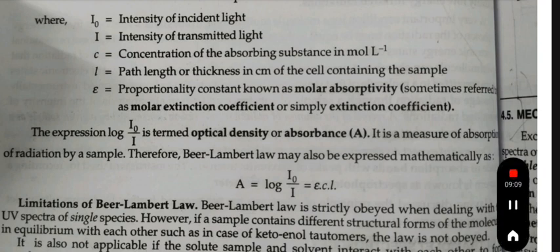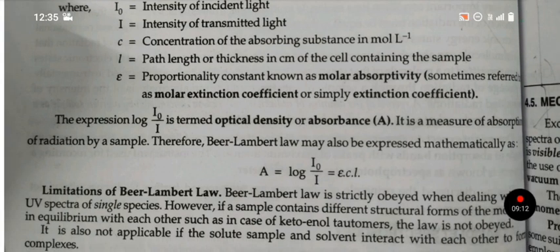epsilon C L. Now, limitations of the Beer-Lambert law. The Beer-Lambert law is strictly obeyed when dealing with the UV spectrum of a single species. However, if a sample consists of different structural forms of a molecule in equilibrium with each other, such as in the case of keto-enol tautomers, the law is not obeyed. It is also not applicable if the solute and solvent interact with each other to form complexes.